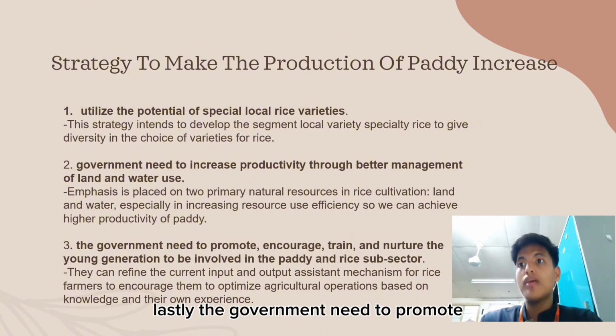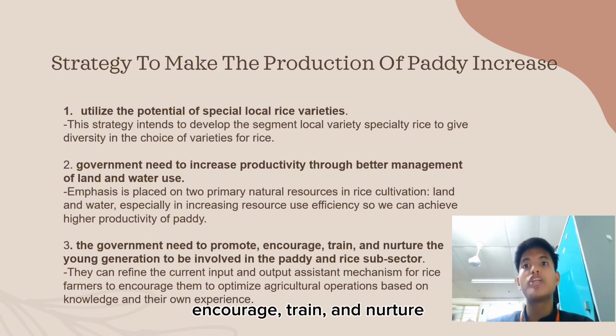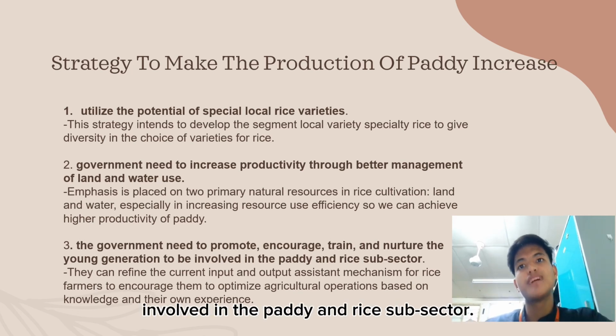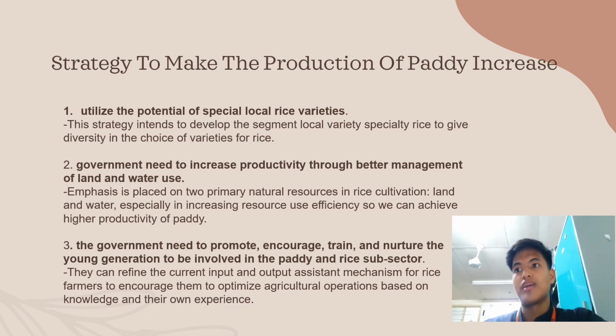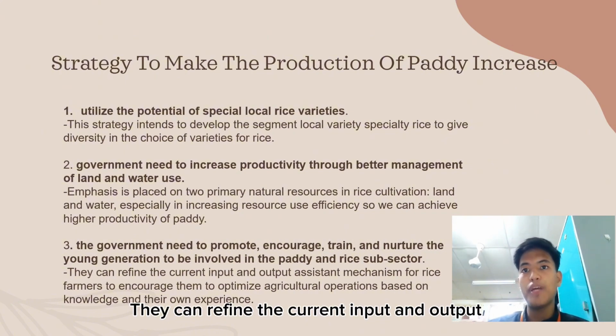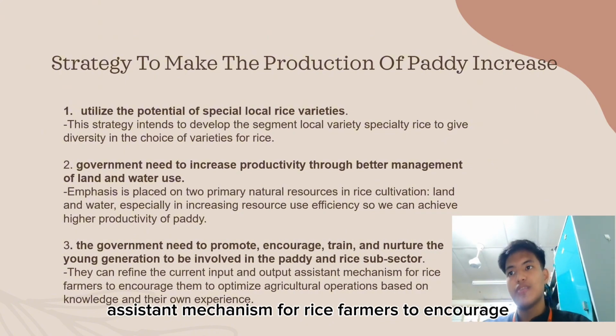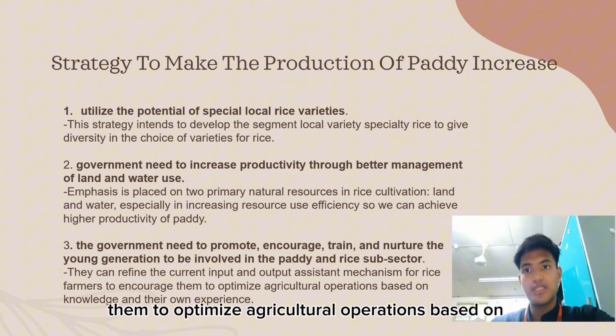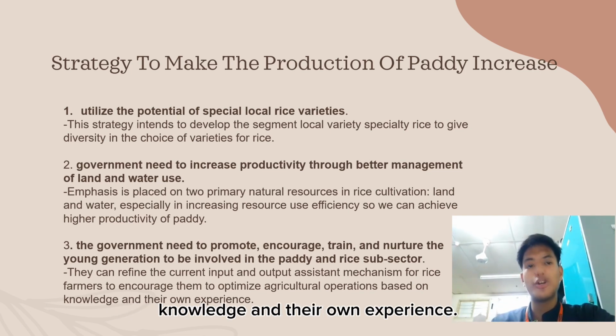Lastly, the government need to promote, encourage, train and nurture the young generation to be involved in the paddy and rice subsector. They can refine the current input and output system mechanism for rice farmers to encourage them to optimize agriculture operation based on knowledge and their own experience.